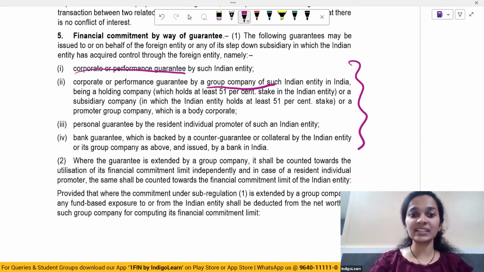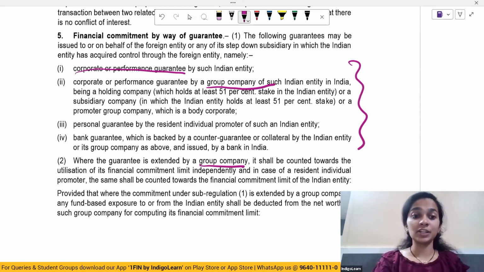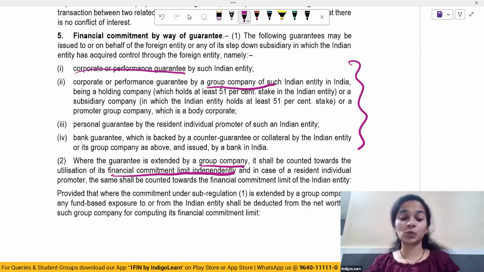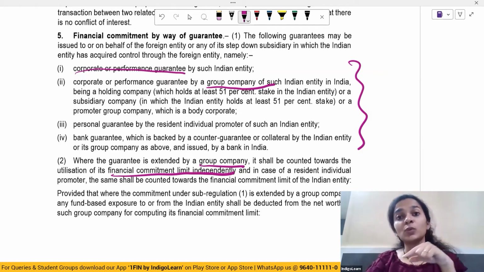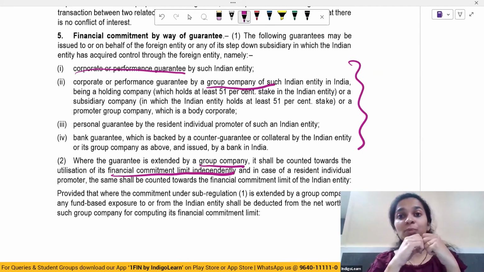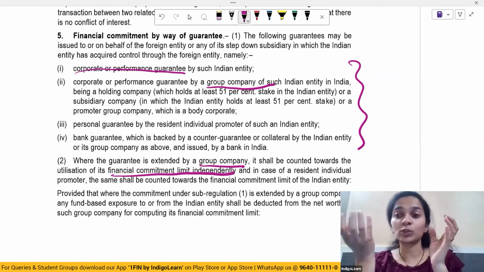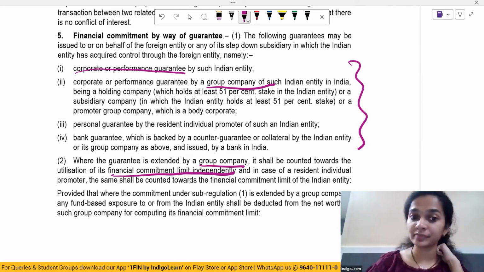Where the guarantee is extended by a group company, it shall be counted towards the utilization of its financial commitment limit independently. So we saw that there's a ceiling limit to financial commitment. So where a group company is giving guarantee, then that amount will be counted in its financial commitment also, and this counting will be done independently.